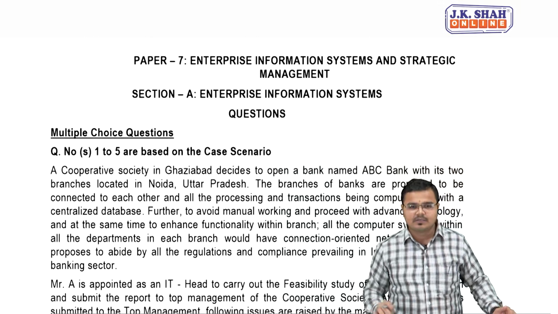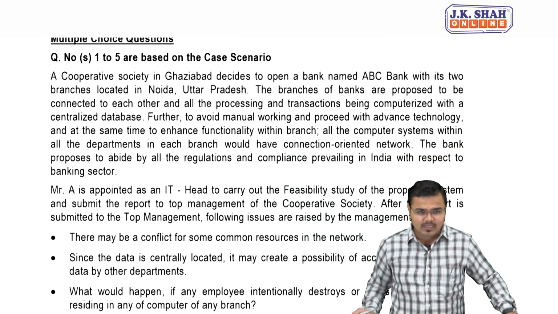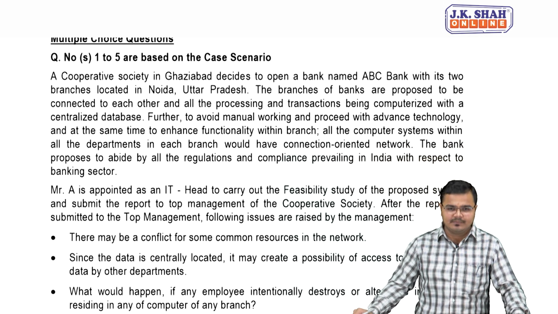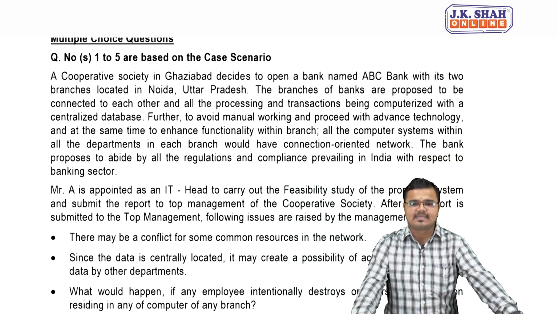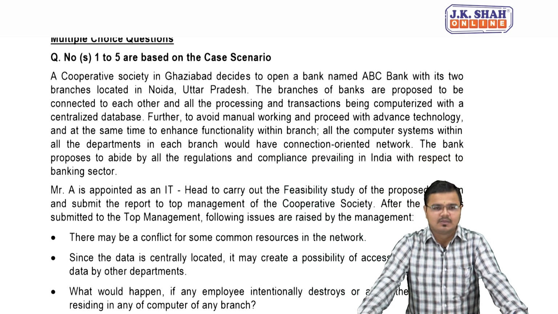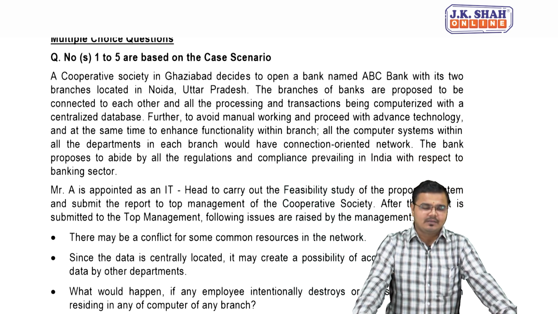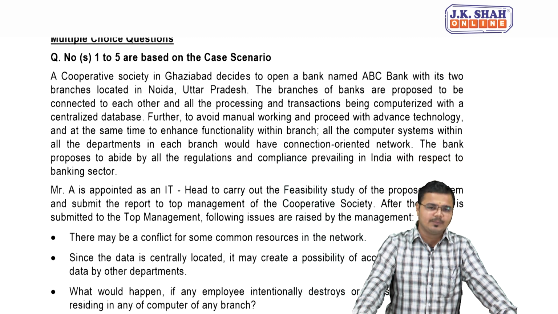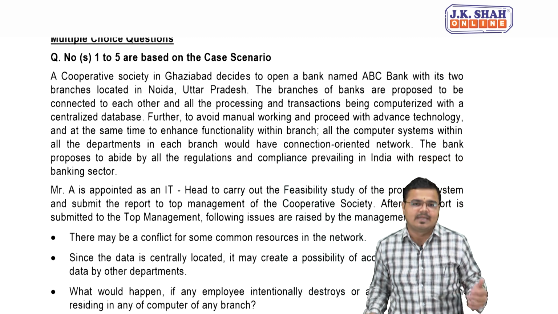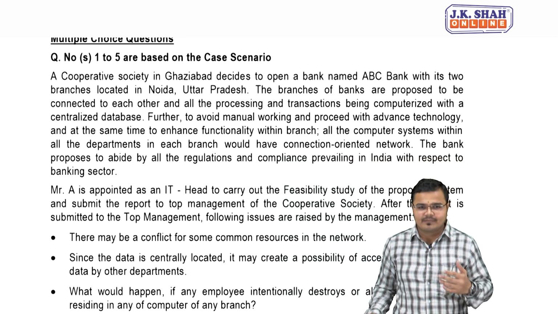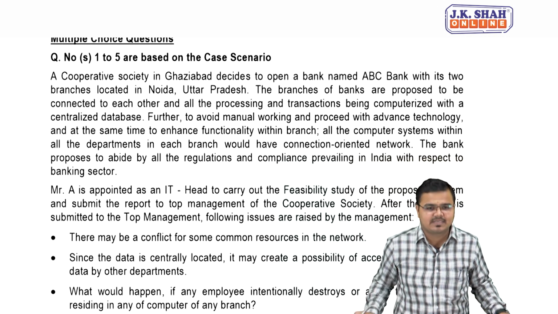If you see the first question, it appears as a theory one. Let's try to understand this in a very easy manner. Let me read. A cooperative society in Ghaziabad decided to open a bank named ABC with its 2 branches located in Noida, Uttar Pradesh. The branches of the bank are proposed to be connected to each other and all the processing and transactions computerized with a centralized database. Further, to avoid any manual work, they proceed with advanced technology.